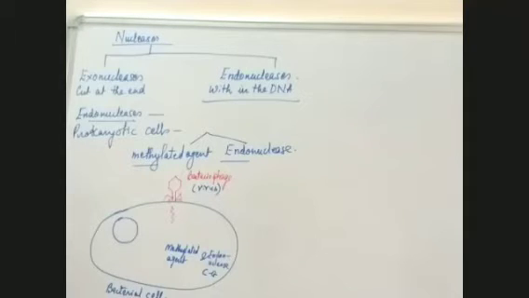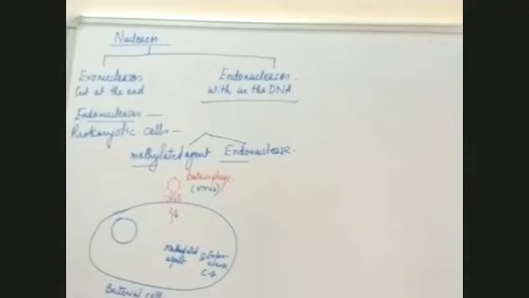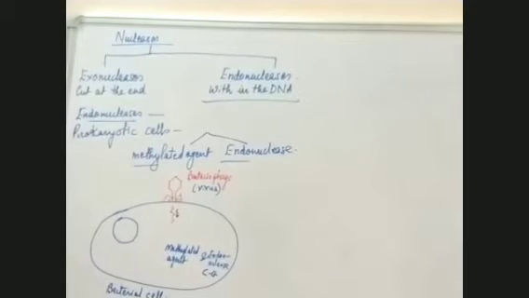Now, the genetic material of the bacteriophage has C and G here. This is C and this is G. But together with the bacteriophage DNA, the same nitrogenous bases are present on the bacteria's own DNA also.